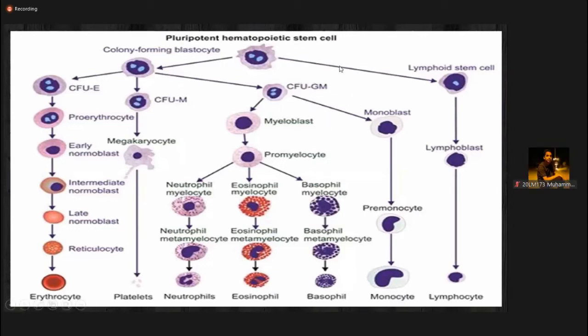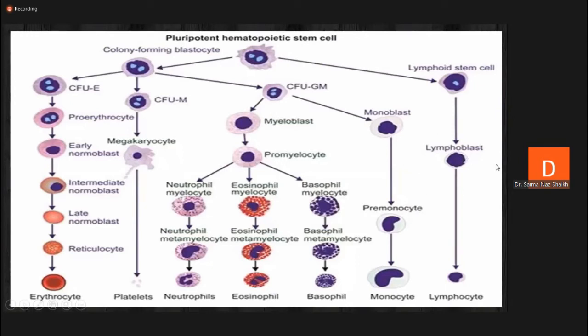Next from the pluripotent hemopoietic stem cell is lymphoid stem cells, which is a separate cell. Lymphoid stem cell is responsible for the generation of mature lymphocytes. Lymphoid stem cells differentiate into lymphoblast, or you can say lymphoid precursor cells.